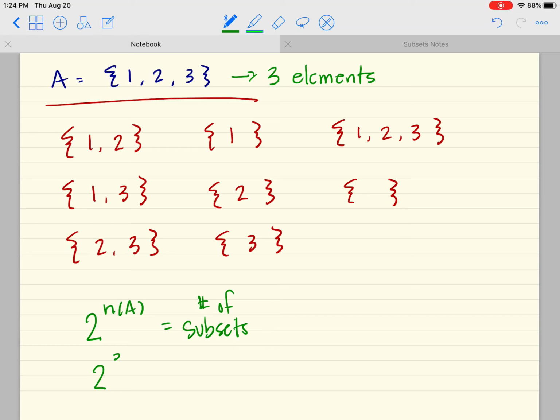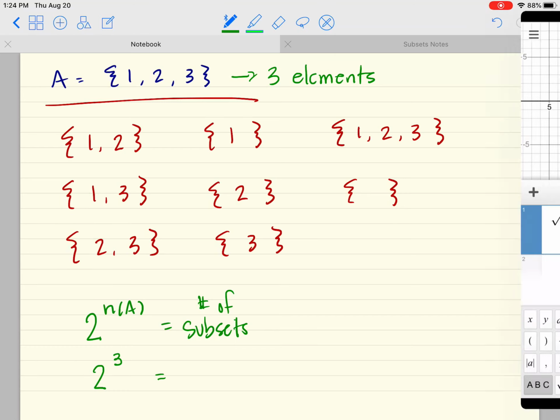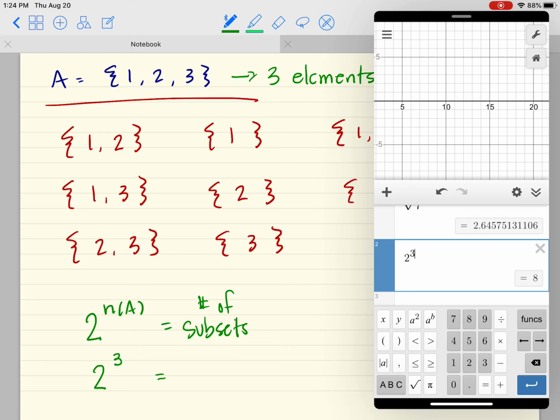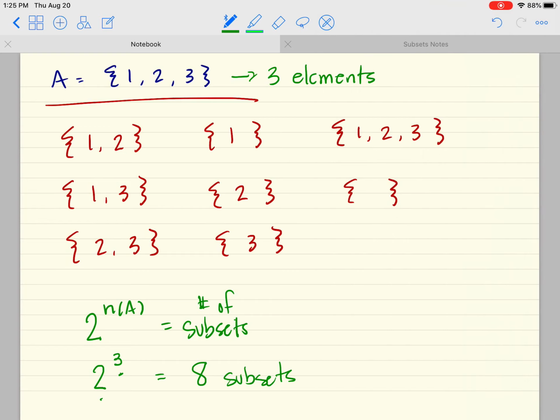If I take 2 and raise it to the 3rd power, and we can do this with the calculator, I'm going to use the little AB button here to get an exponent, and raise it to the 3rd power, that is 8. So 2 to the 3rd power tells me if I have a set that has 3 elements in it, I will have 8 subsets. Okay, so 8 subsets, and here they are. 1, 2, 3, 4, 5, 6, 7, and 8.